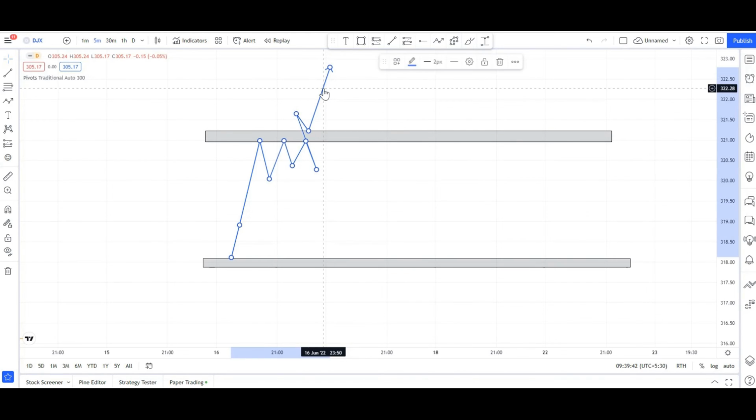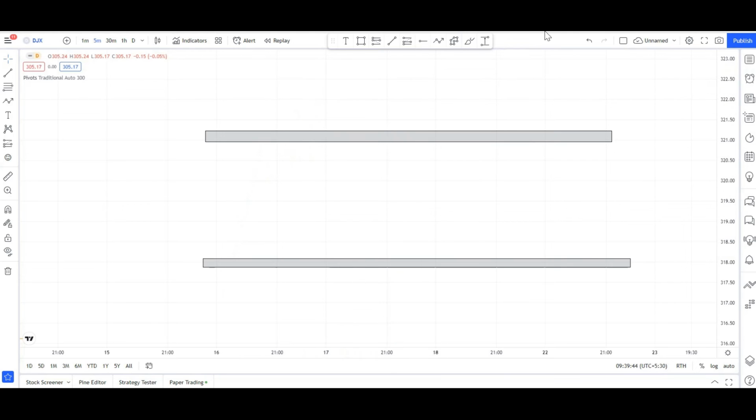Okay guys, so now we are going to see how the resistance will act. Okay guys, continuously here only it is acting. First time, second time, third time. Okay guys, fourth time it will take resistance, which means this level has become very weak. It is continuously taking resistance: first time, second time, third time, fourth time.